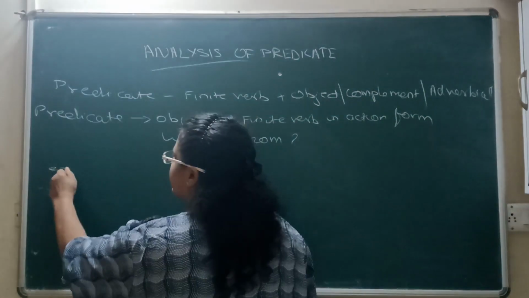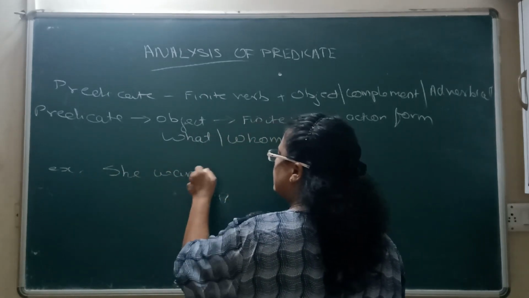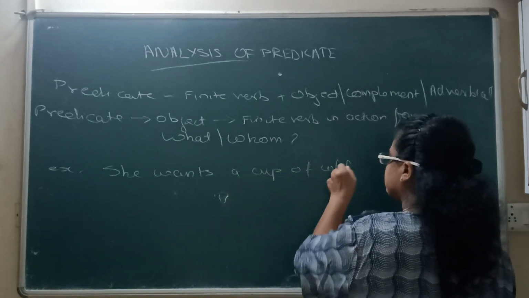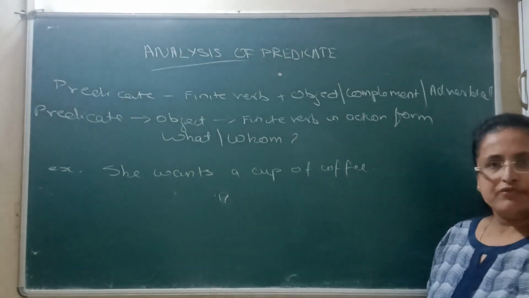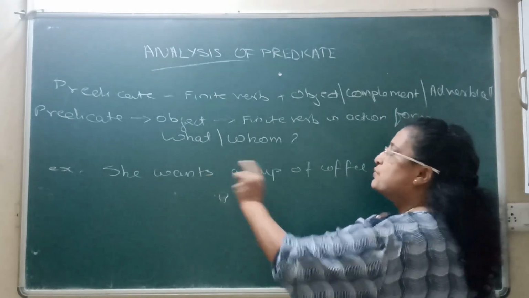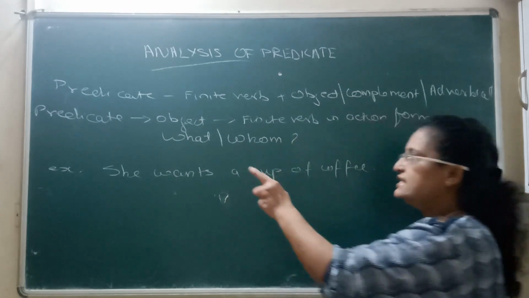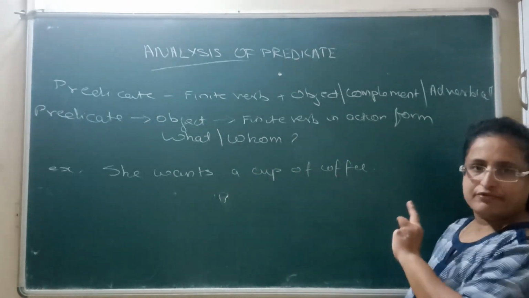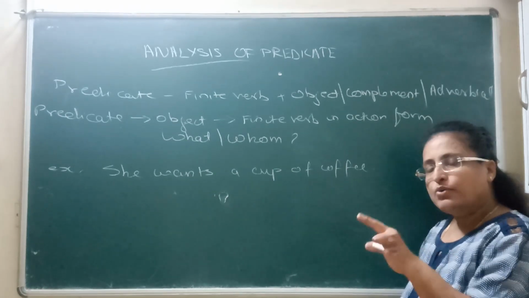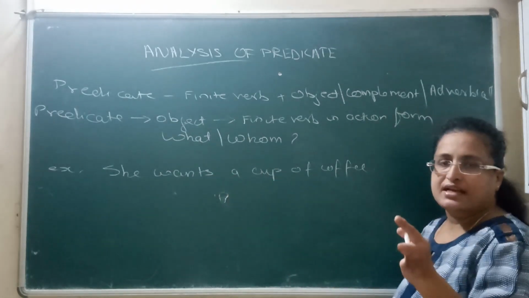Example. With an example, it will be very easy for you all. She wants a cup of coffee. See, she wants a cup of coffee. See the finite verb, wants. It is an action verb. She wants what? A cup of coffee. So this particular predicate has the object, a cup of coffee. Did you all understand the technique? The trick is, the action verb will be there and it can be in any tense form, but then it will have an object, and the question asked is what or whom.